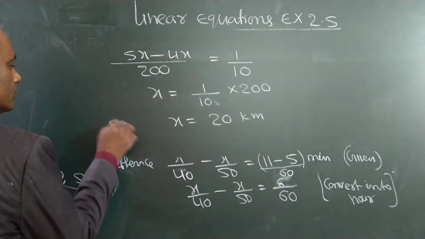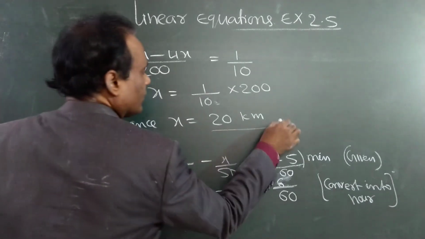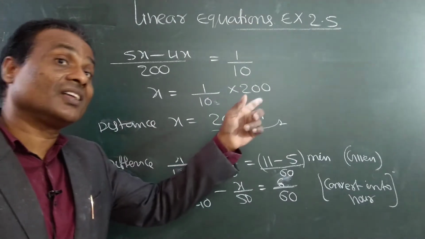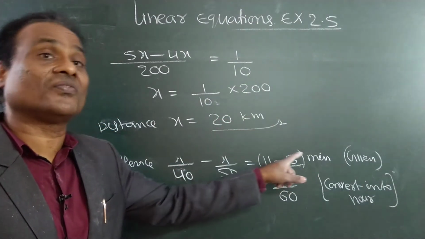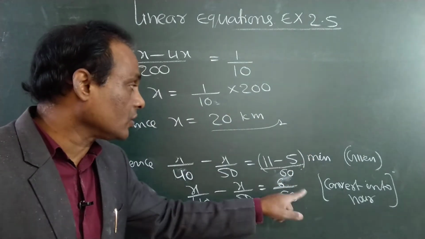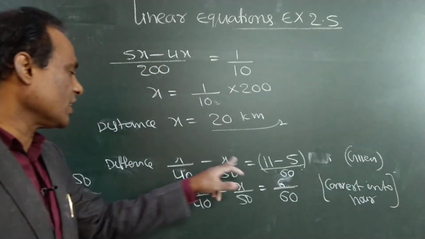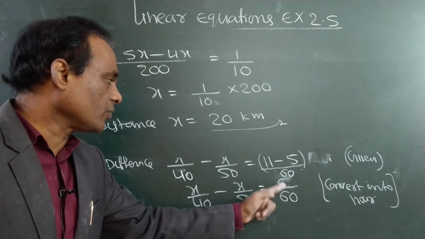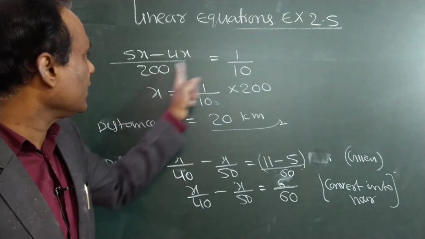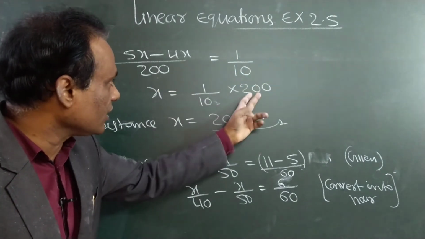So therefore the distance is 20. This is our answer. The difference is 6 minutes because first time 11 minutes late, second time 5 minutes late. The difference is 6 minutes, but divided by 60, minutes converted into hours. So you need not write minutes because I divided by 60. This is in hours, this is hours, this is hours. 6 by 60 is 1 by 10. The LCM is 200 on the right side. This becomes 1 by 10 into 200, zero zero cancel, 20 is the answer.